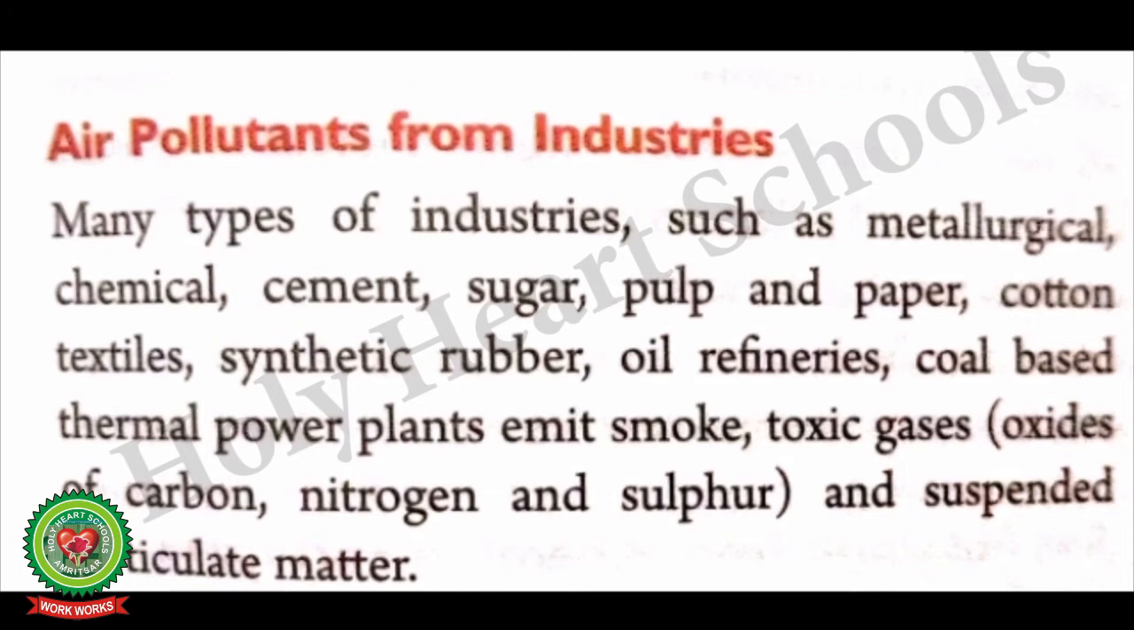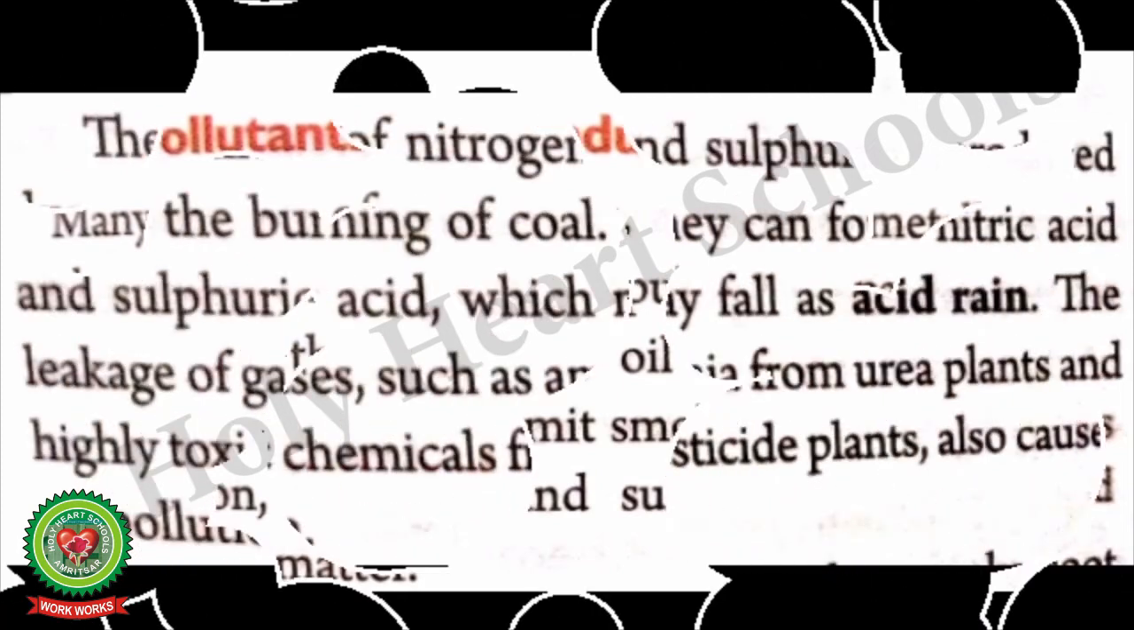Air pollutants from industries. Many types of industries such as metallurgical, that is the industries that produce metal from their ores, chemicals, cement, sugar, pulp and paper, cotton textile, that is where the cloth is made, synthetic rubber, oil refineries where the oil is refined, coal-based thermal power plants where the thermal energy is produced by using coal, emit smoke, toxic gases, that is poisonous gases containing oxides of carbon, hydrogen and sulfur, and suspended particulate matter. They also affect the quality of air.